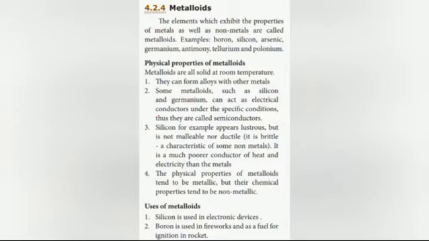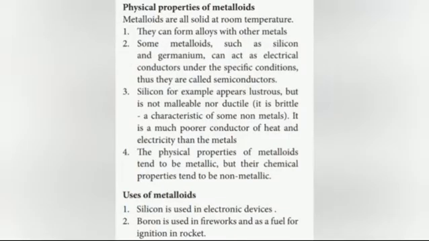So metalloids are intermediate between metal and non-metal. Metalloids are also known as semi-metals. Some examples of metalloids are boron, silicon, arsenic and germanium. The physical properties of metalloids are that they can form alloys with other metals. An alloy is nothing but a mixture of two or more metals.